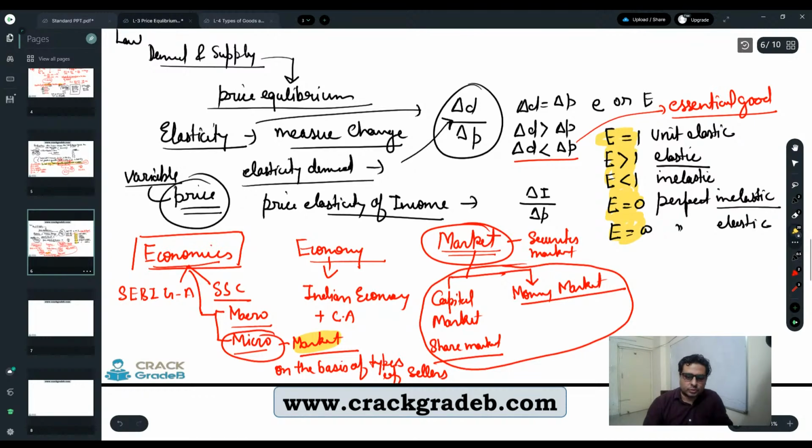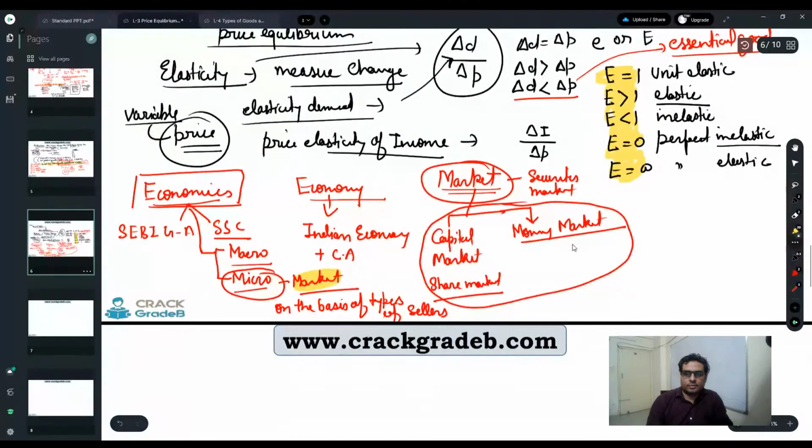Okay, so we have to discuss market, so that's why I'm emphasizing you must know this about elasticity. In the last class, apart from these five kinds of values of E, I also told you about when E is positive or E is negative. Positive or negative elasticity means what?